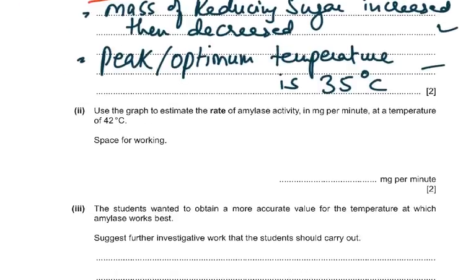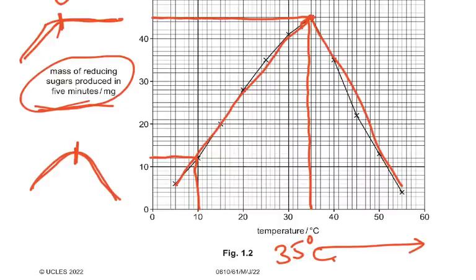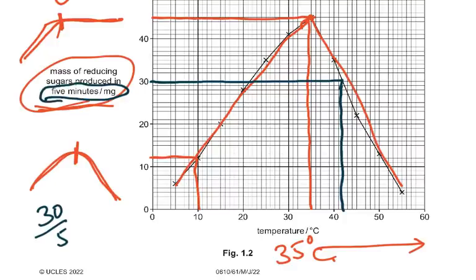Use a graph to estimate the rate of amylase in milligram per minute at a temperature of 42 degrees Celsius. And space for working, there are 2 marks for this. So you would have to do this on the graph. So you'd say at 42, and then you'd sort of draw a line and check this out. You see, this was in 5 minutes. So 30 over 5 is 6.